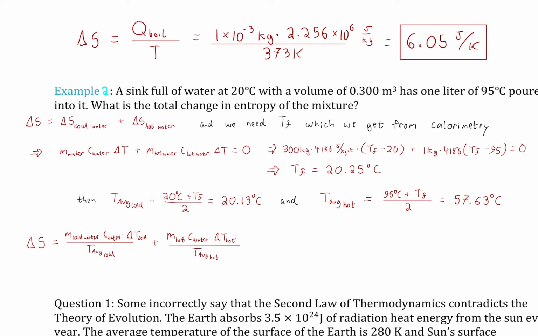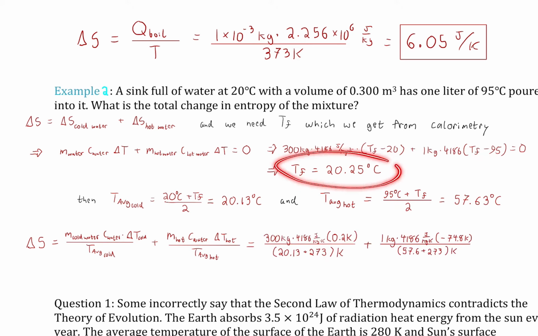So in both cases, we have our Q on top. One of them is going to be positive, one of them is going to be negative, which will just come up naturally from the change in temperature. And then we'll put in our relevant masses, just like we did when we actually found that equilibrium temperature. So we're plugging in a lot of the information again that we used when we did the calorimetry, because now we're calculating entropy. Notice that in the denominator, it's the average temperature, which are different values for the two systems respectively, and they're importantly converted to Kelvin. Got to convert them over.